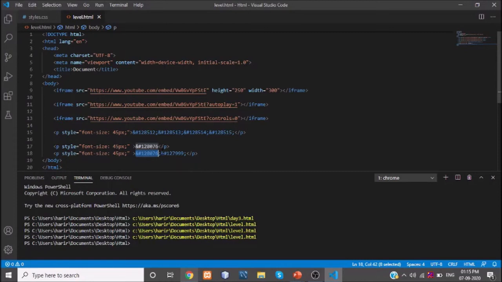If you want any specific emoji displayed in your website, you can straightaway search in Google. It will give you the code, whatever I have mentioned here, and you can just replicate it in your website. Don't worry about memorizing every code in your brain. I am just explaining the concept of how to add emoji in our document. So to change the color of my emoji, this particular 6 digit will give you the dark color of your emoji.